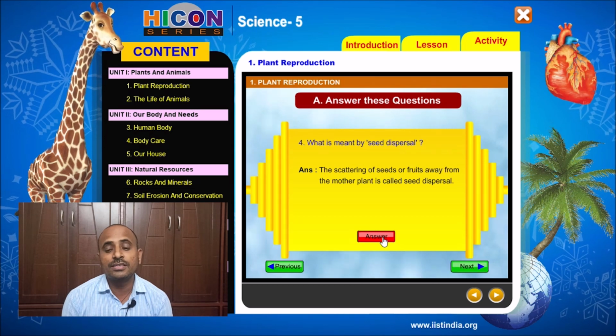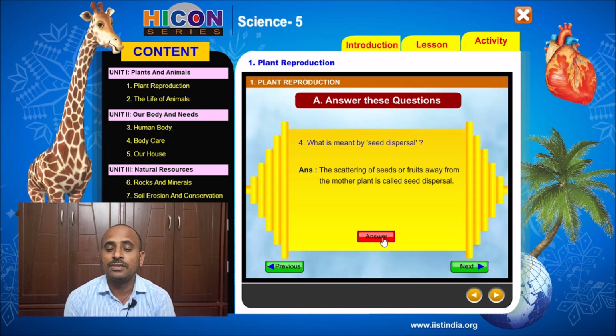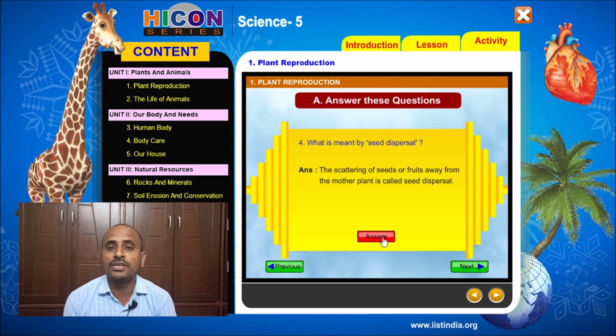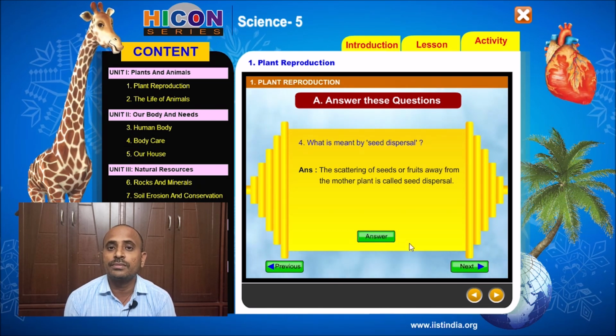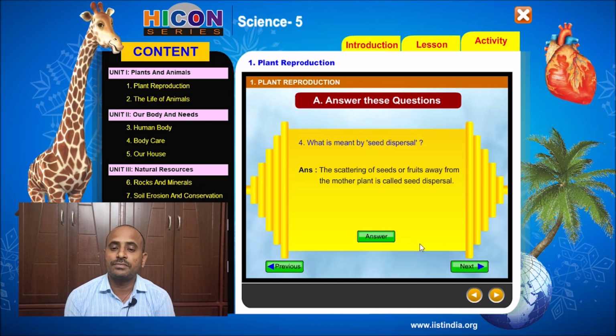So we have already discussed that there are some types of methods of seed dispersal. So children, note down this question and answer in your notebook. So see the next question.